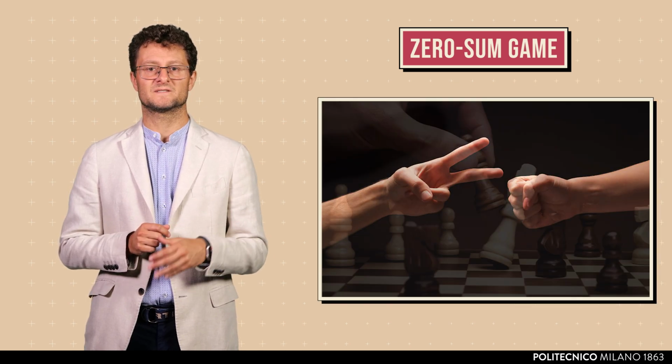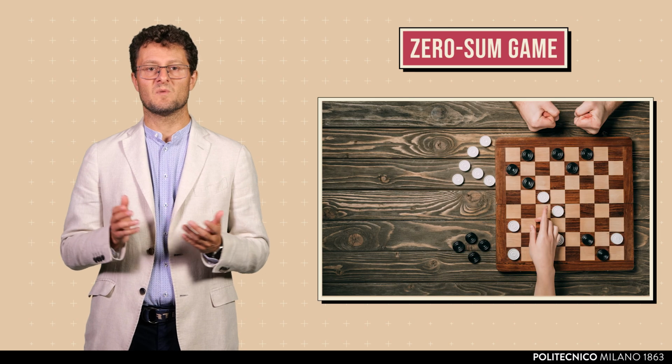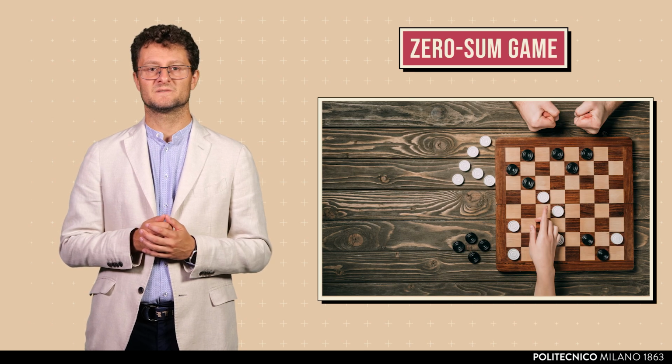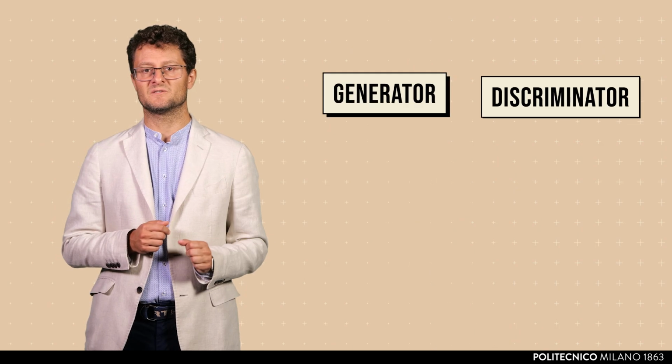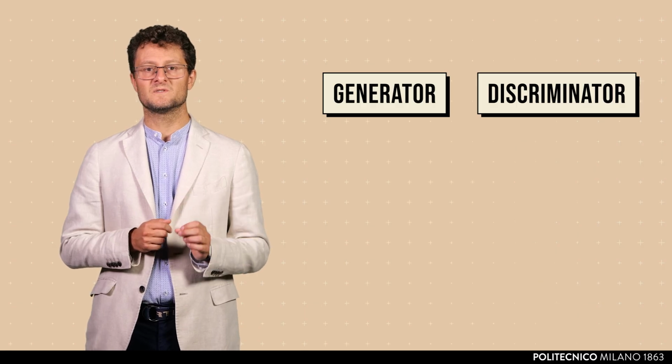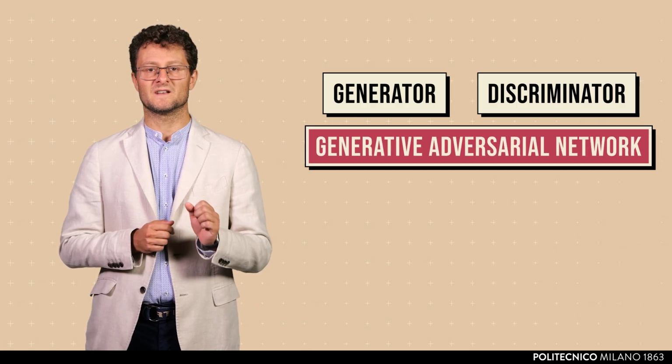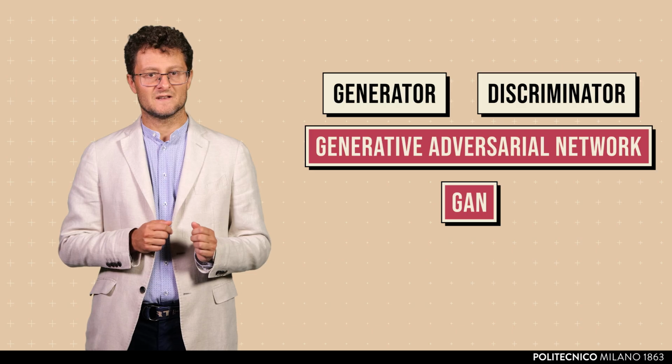The idea behind generative AI is that of a zero-sum game. A zero-sum game is a two-player game in which the gain of a player can come only at the loss of the opponent. Common examples are rock, paper, scissors, chess, checkers, and most two-player card games. In the specific case of generative AI, the two players are two software components called generator and discriminator that compete in what's called a generative adversarial network, or GAN.